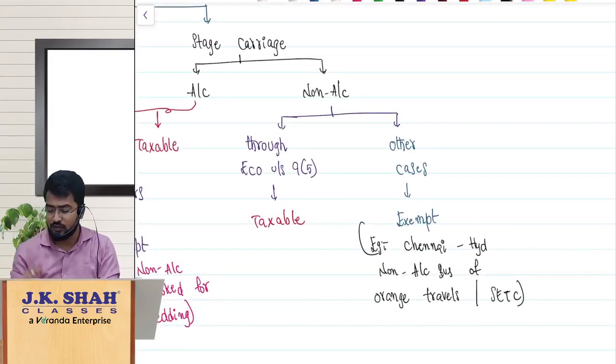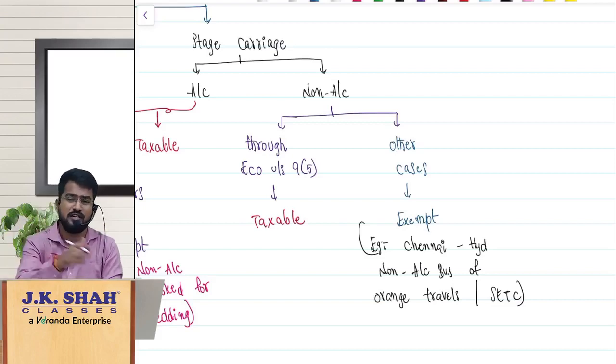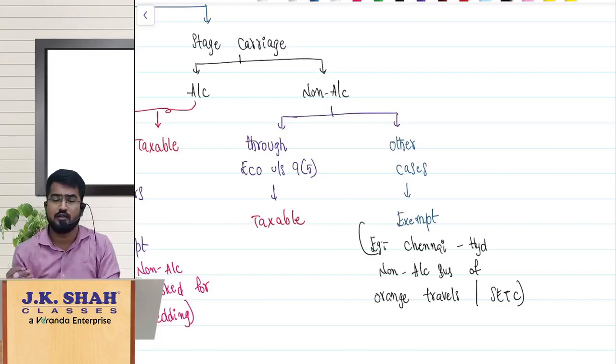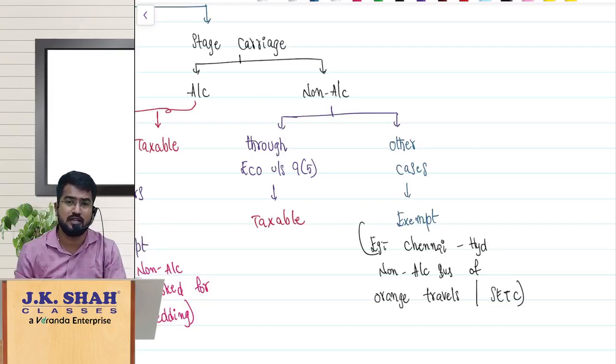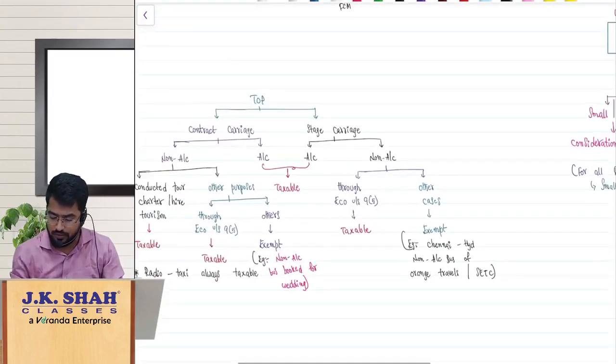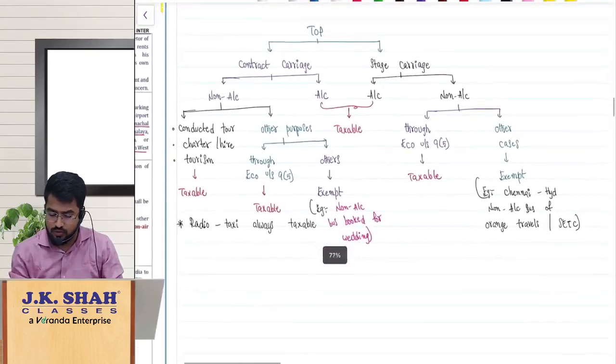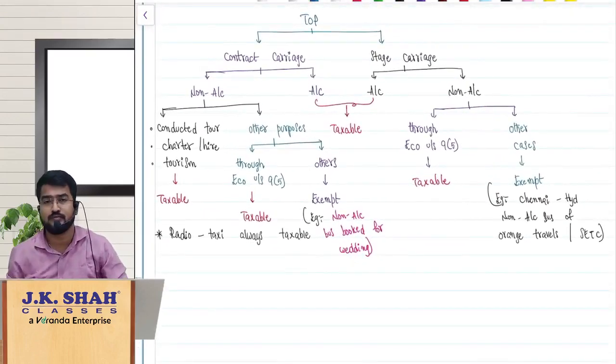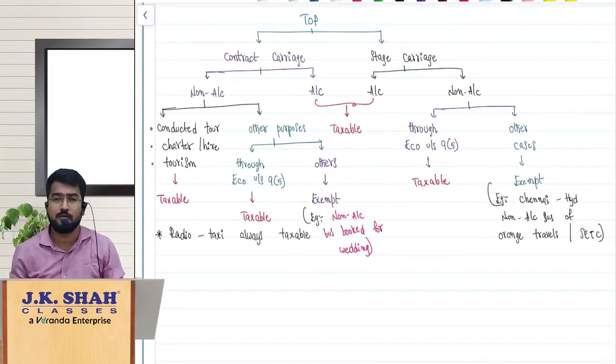So if you see Chennai to Hyderabad non-AC bus, Orange Travels or any other government transport undertakings, if you are transporting the passengers, it is exempt. But if the same thing is done through e-commerce operator under section 9 subsection 5, it is taxable. So that is the point. So this flowchart will give you a better clarity. So you can copy it by pausing the video.